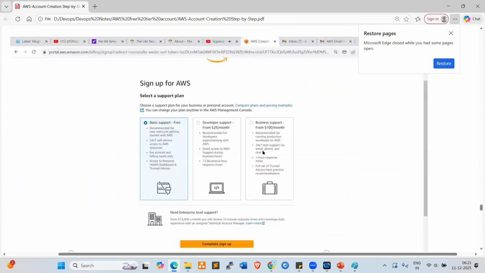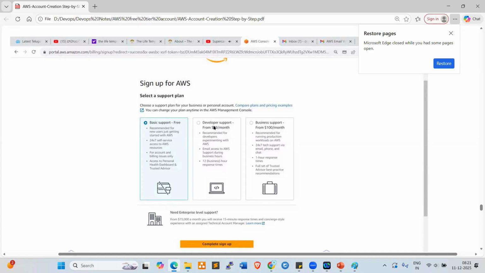now look at here. So here, select a support plan. Here we have 3 types of supports available. Basic support is the free, complete free, right? Developer support is not free. Business support is not free, right? Yeah. So if you select developer support or business support, so from your account, this dollars will be automatically deducted.